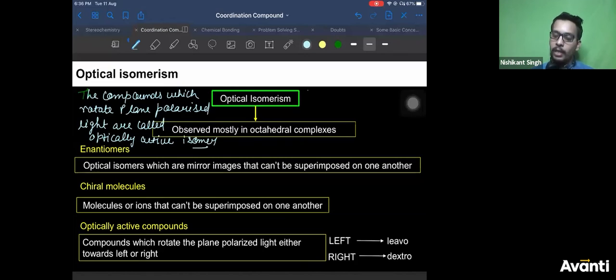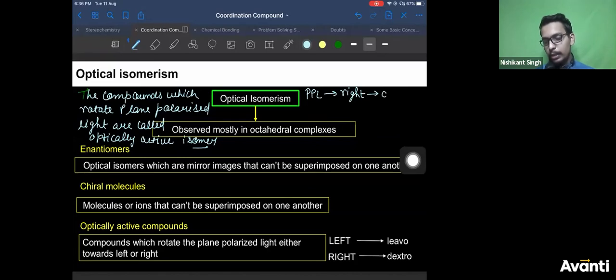If plane polarized light is rotated towards the right, then you say it is dextrorotatory. Rotated towards right means dextrorotatory.